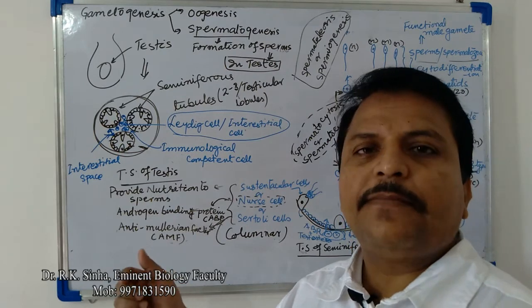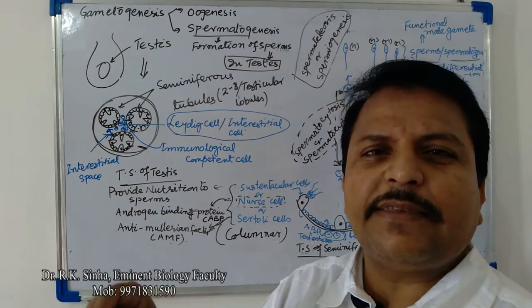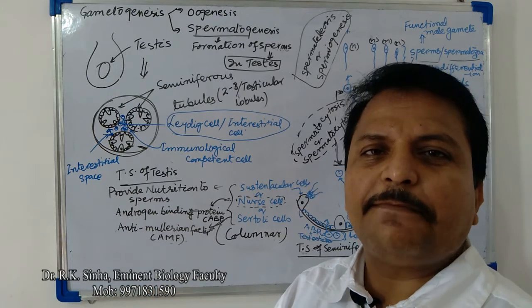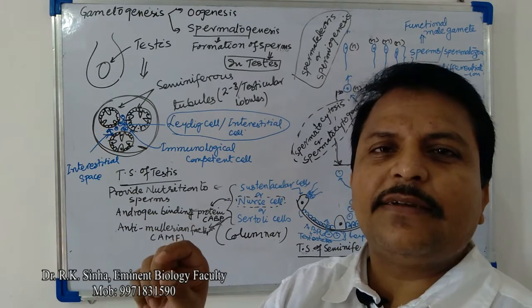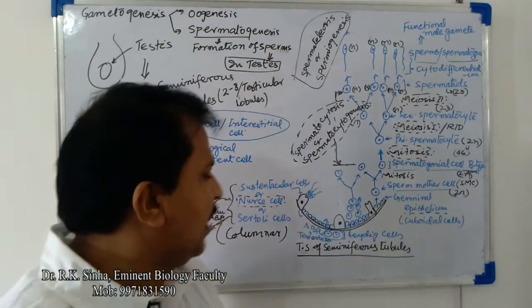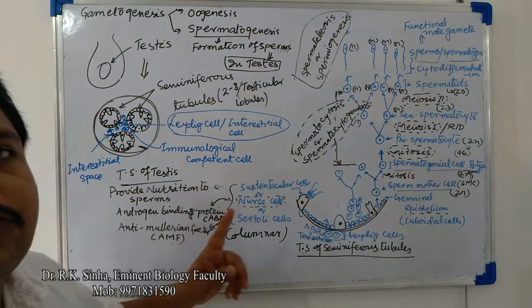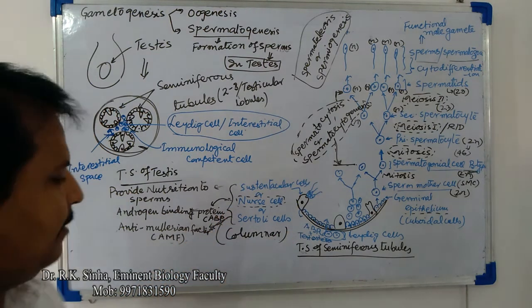is to form some part of the secondary sex organs of a female, that is the oviduct, uterus and upper part of the vagina. So in male, it will prevent this Mullerian duct from turning into secondary sex organs of female.